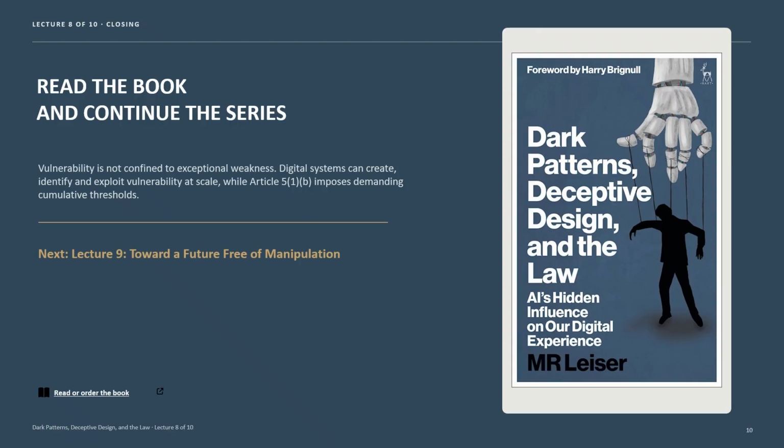Chapter 7 therefore asks whether the law understands vulnerability deeply enough. If AI systems can identify moments of distress, financial need, developmental insecurity, or dependence, then vulnerability becomes dynamic and contextual. The next lecture turns to Chapter 8, where the book looks towards reform, fair patterns, and the future free of manipulation.